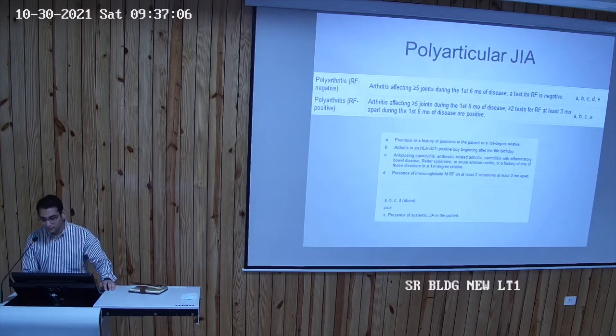So again, the exclusion criteria are A, B, C, D. If a child has psoriasis, if the child is HLA-B27 positive. So the ankylosing spondylitis one, the one I mentioned, ERA, is usually seen in boys after the age of 6. And that's why if you look at point number B, it says B27 positive boy beginning after the 6th birthday.